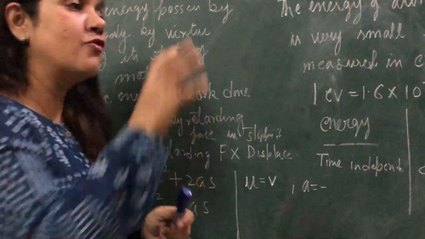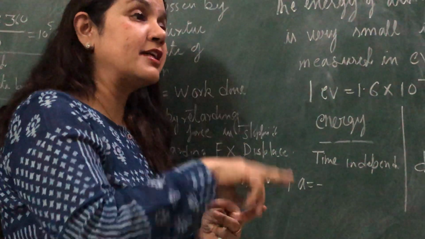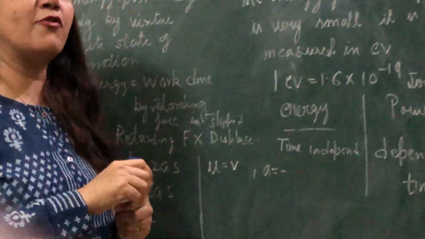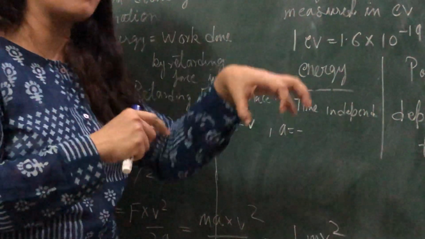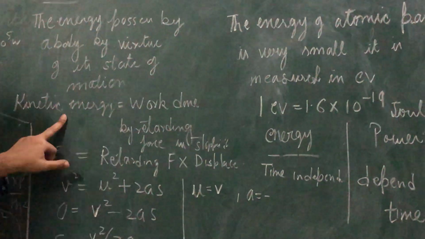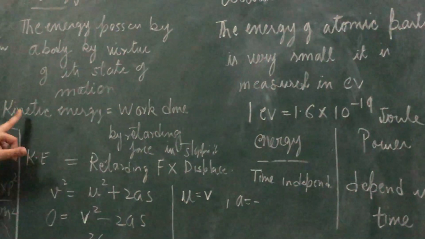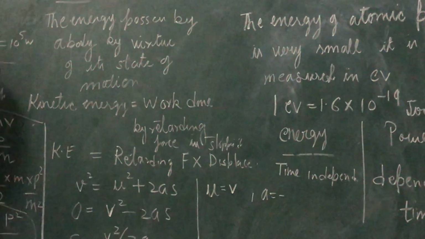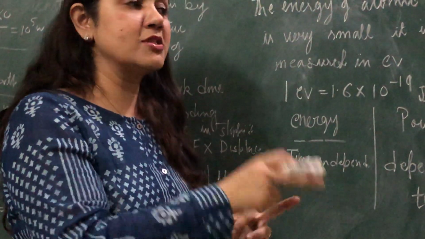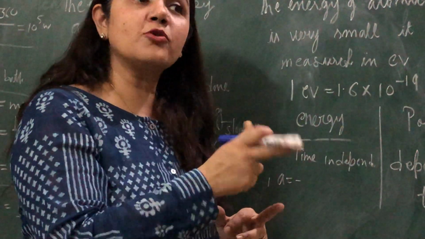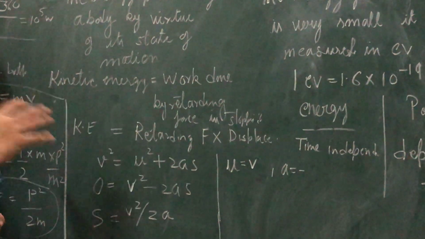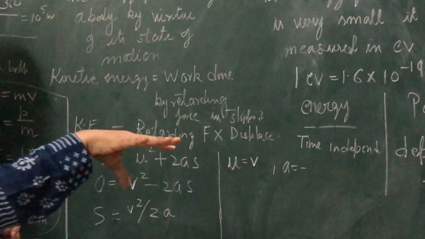And work done, because you want to stop, work is there, that means force is there. But which type of force is there? Because you are going to stop, that is the retarding force. This relationship is very important for solving the numericals. So the kinetic energy is always equal to the work done by the retarding force to stop that person or to stop that car. In other words, the more the kinetic energy, the more the work you will apply.